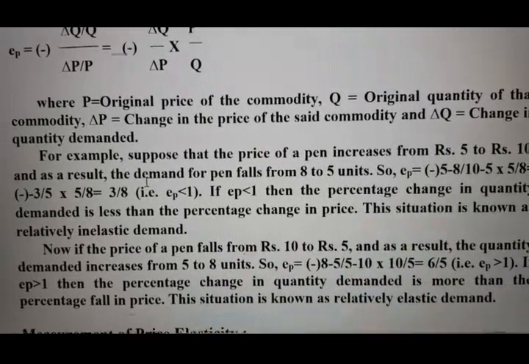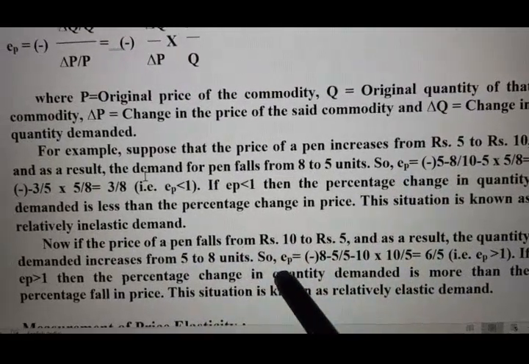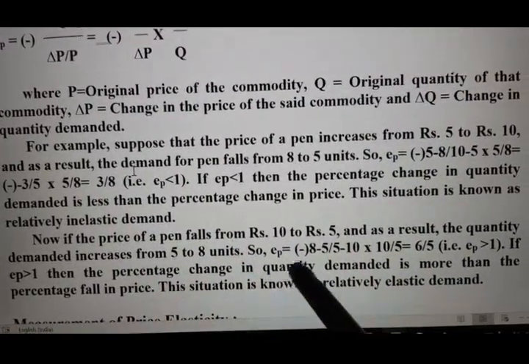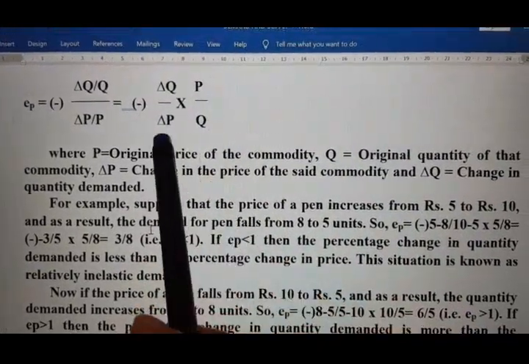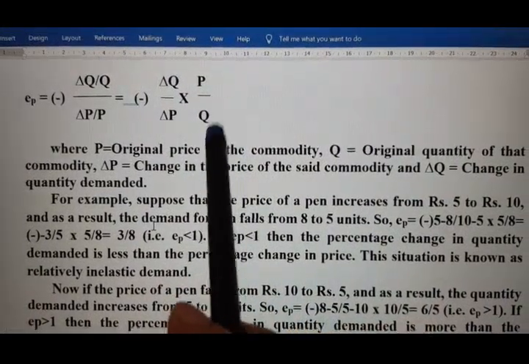The quantity demanded increases from 5 units to 8 units. Now we are finding out EP. What's the formula? Change in quantity divided by change in price, into original price divided by original quantity.